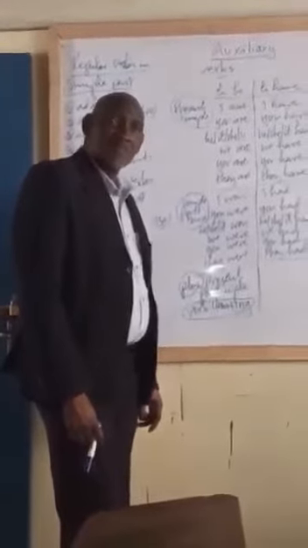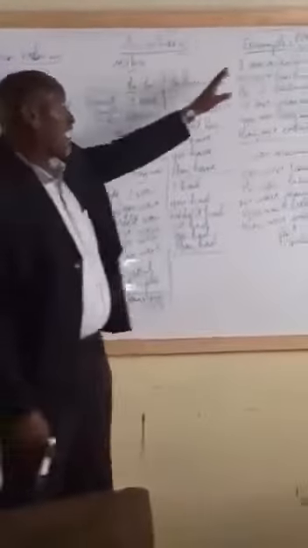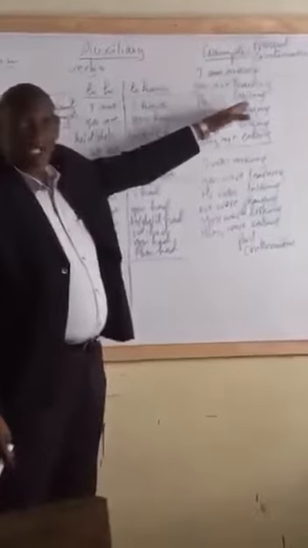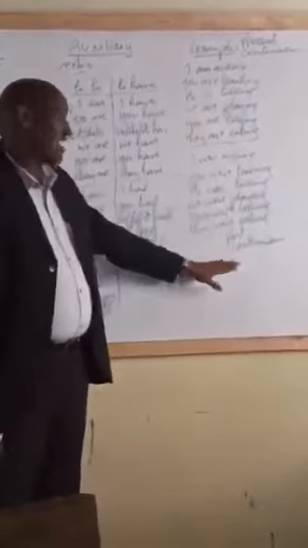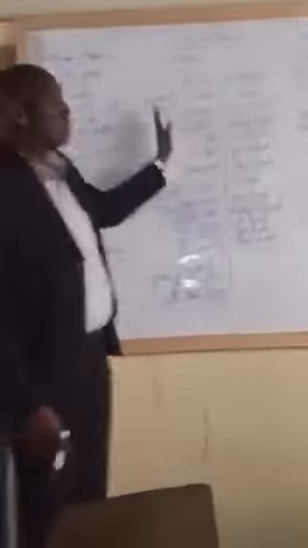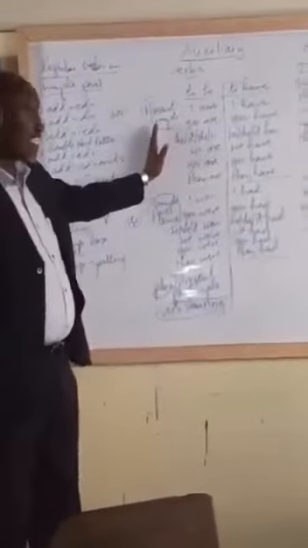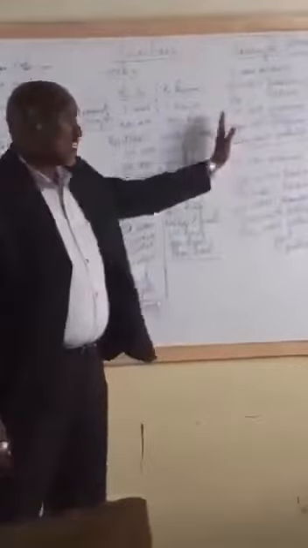Is it okay? Is it clear? So, to compare the present continuous and the past continuous, the difference is very simple. It's only the verb to be. If the verb to be is in present, it is present continuous. If the verb to be is in simple past, it is past continuous.